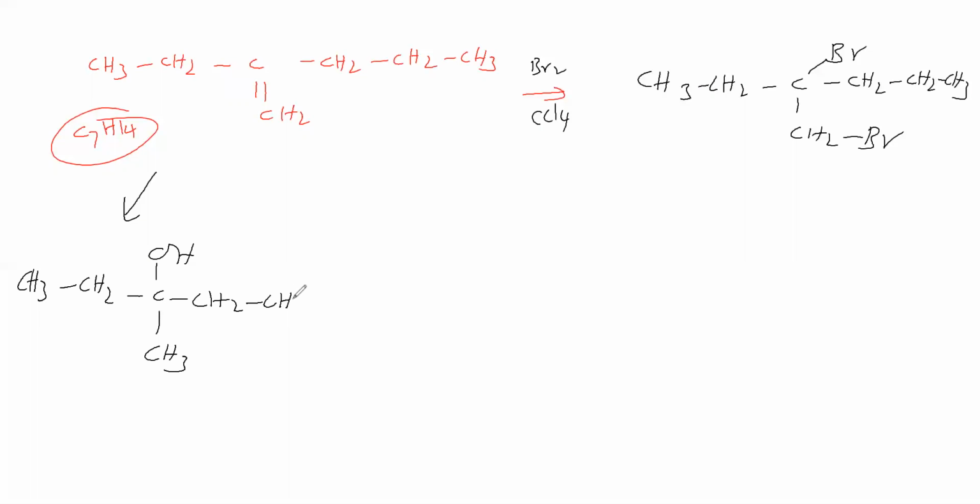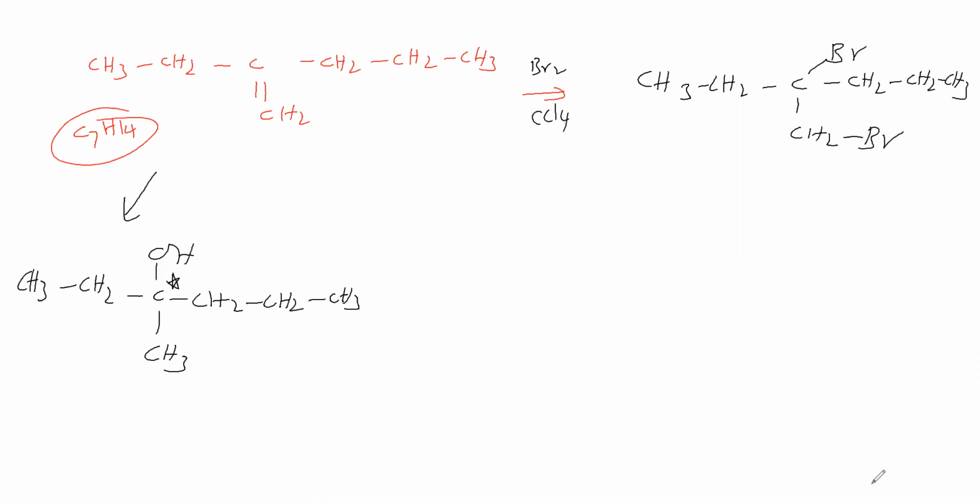Therefore, it is a product obtained. Now we will see whether it is optically active or not. This carbon is a chiral carbon. Why is this carbon chiral? Because this carbon has 4 different groups. Therefore, it is a chiral carbon, and this compound is optically active. Optically active means the compound is either dextrorotatory or levorotatory. So we got a resolvable compound.